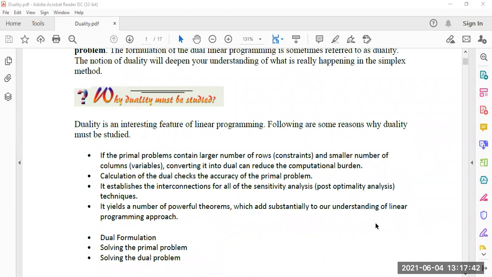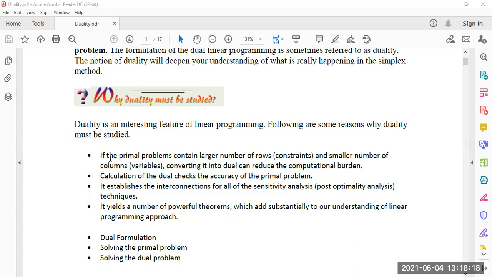There are some points to be discussed here. Duality is an interesting feature of the linear programming problem. Following are some reasons why duality must be studied. Why are we taking duality? Duality means actually the inverse procedure of the given primal problem. If the primal problem is a maximization problem, then the dual problem will be a minimization problem. And if the primal problem is minimization, then the dual problem will be a maximization problem.